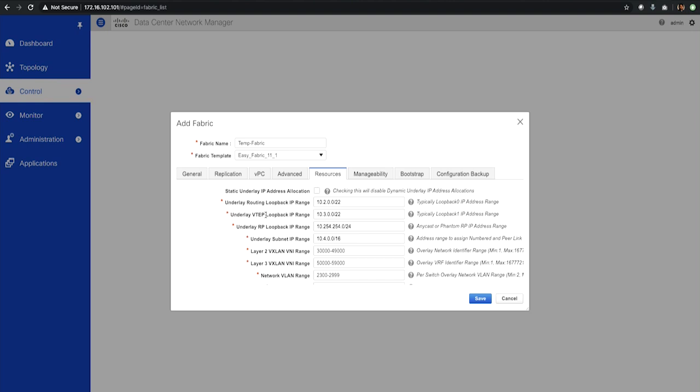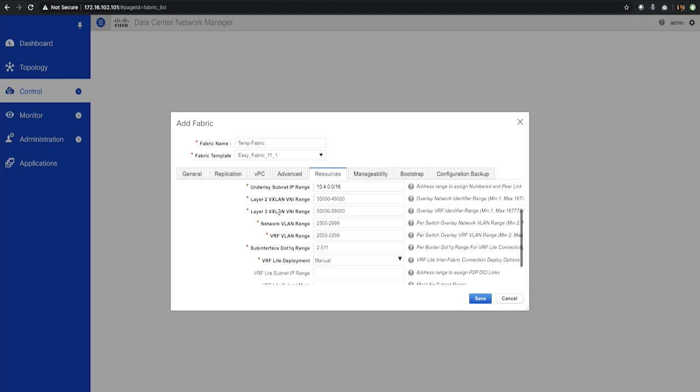Then you have the resources where you can define your loopback IP address range, your VTEP IP address range, the rendezvous point address range. So a lot of things that you can define from here. Even your layer 2 and layer 3 VNI information you can define from this tab.